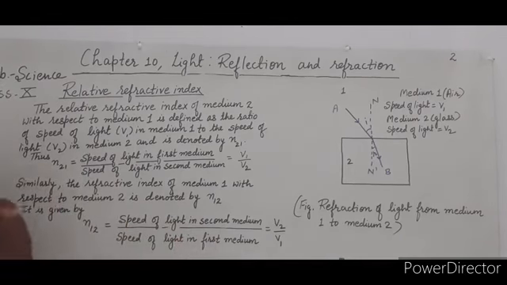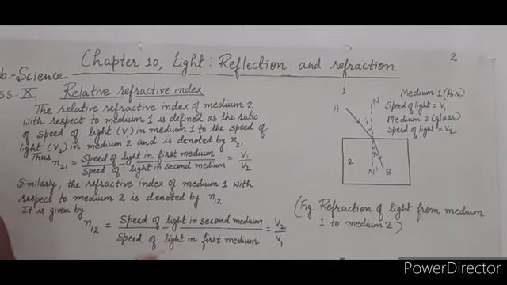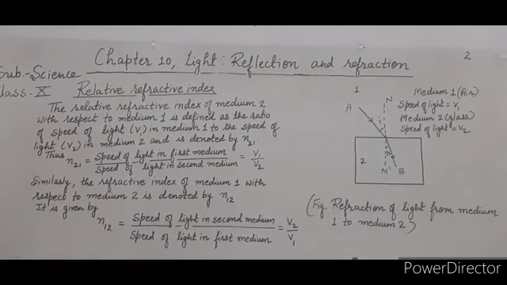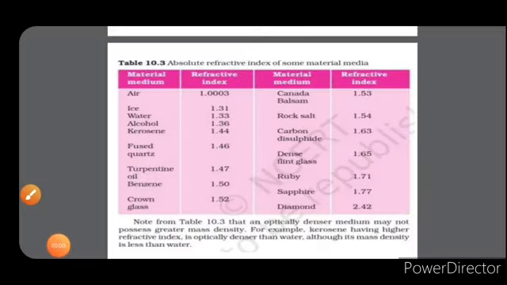Okay, now we will see the refractive index values in different media. Students, following is the table showing the absolute refractive index of some material media.